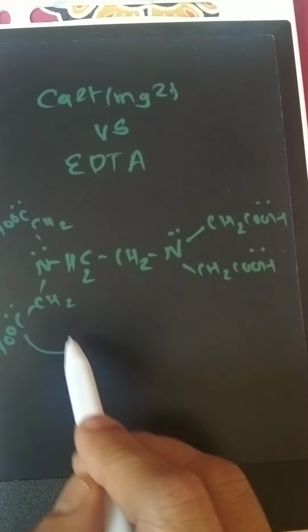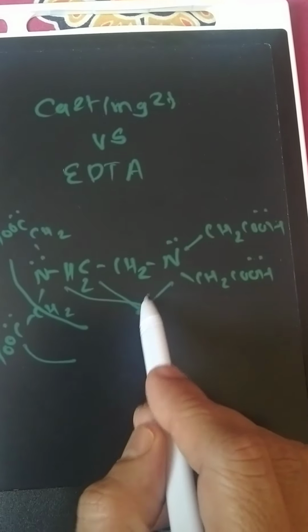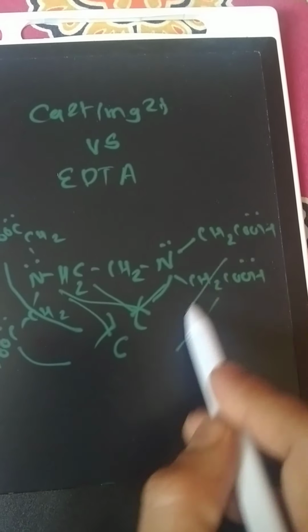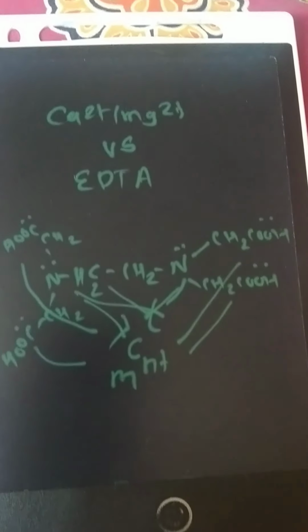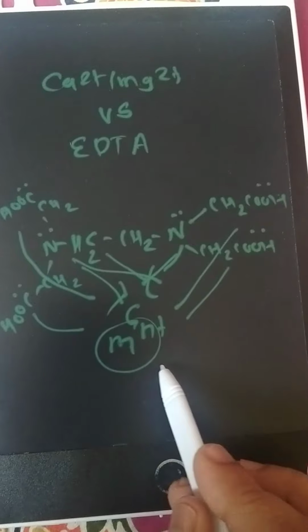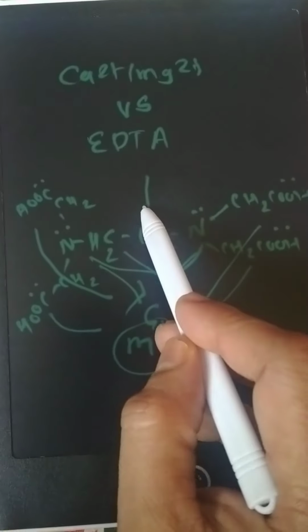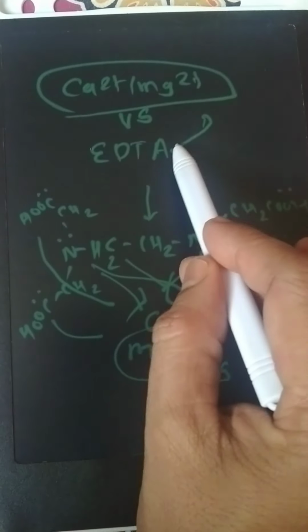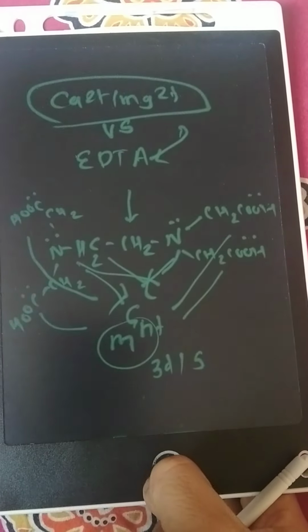It can trap a variety of metals through coordinate bonding. The donor atoms coordinate with the metal and bonds get formed with the metal. Metals in any oxidation state ranging from 2 plus to 7 plus can be trapped, especially 3D metals, S block metals, and alkaline earth metals. So EDTA analyzes those metals. Here, for hardness determination, the amount of calcium and magnesium can be determined using EDTA. EDTA is used as the titrant, and the water sample for hardness is the analyte.